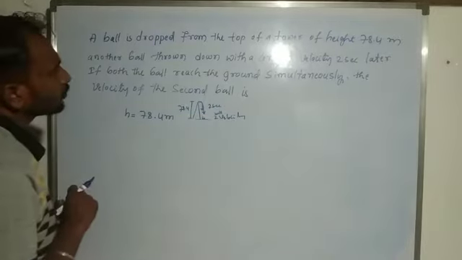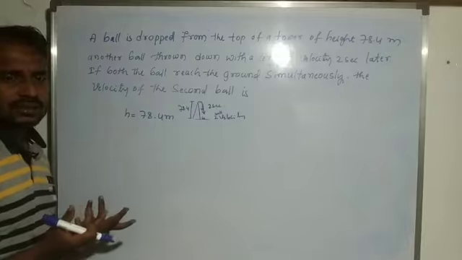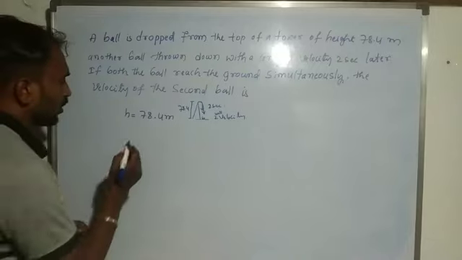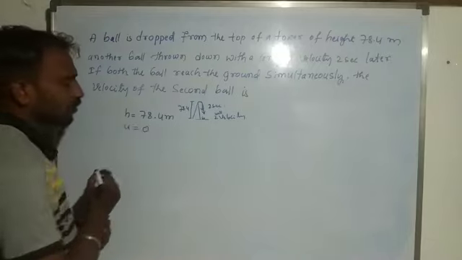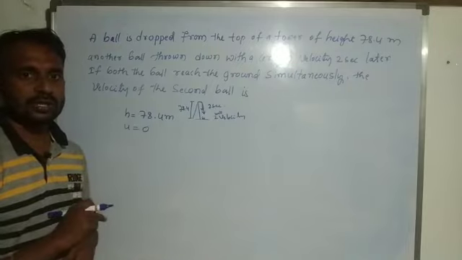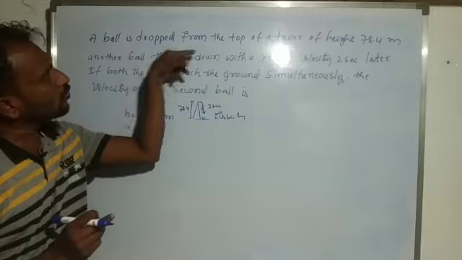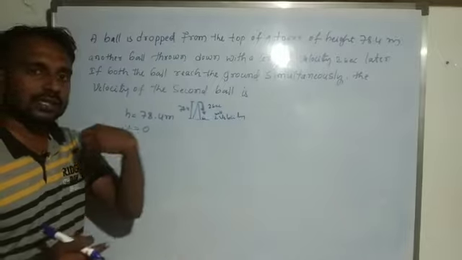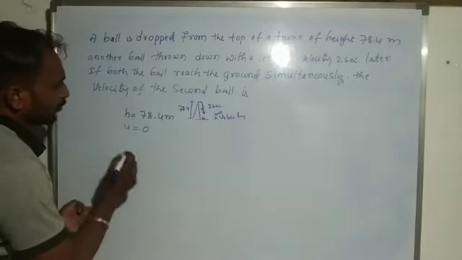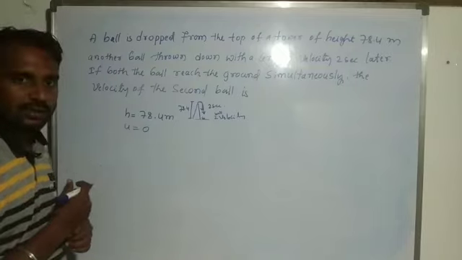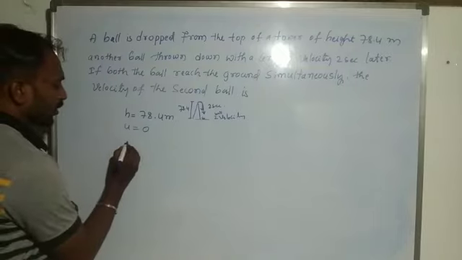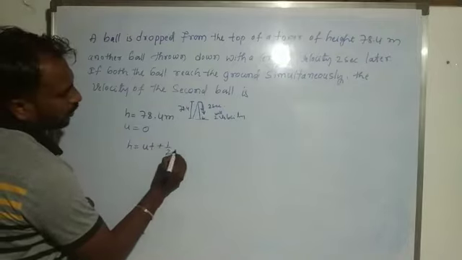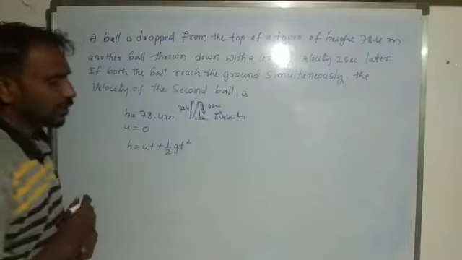Next, the initial velocity of a ball we consider to be 0. Initial velocity u is equal to 0. Why? Because the ball is dropped from the top of the tower, so we consider the initial velocity 0. Here we want to calculate the second ball velocity. First we consider the equation h is equal to ut plus half gt square.